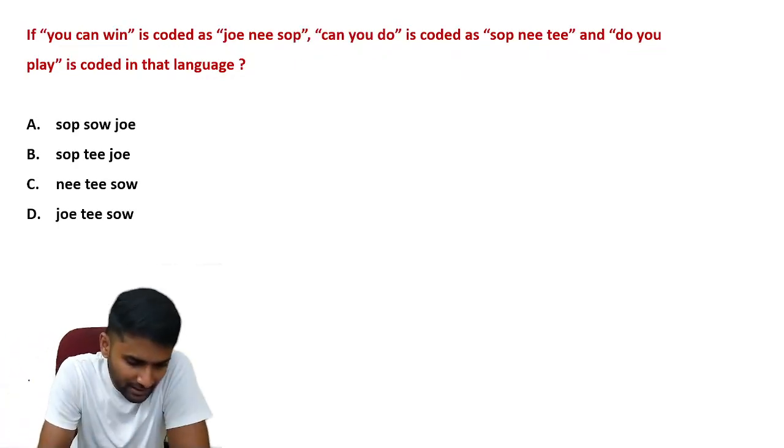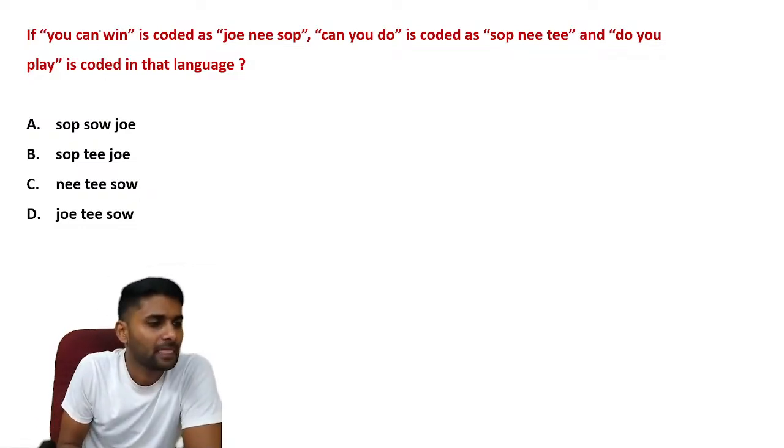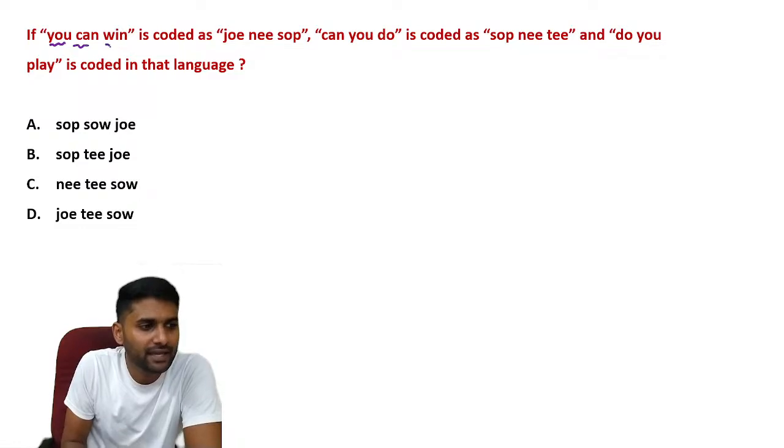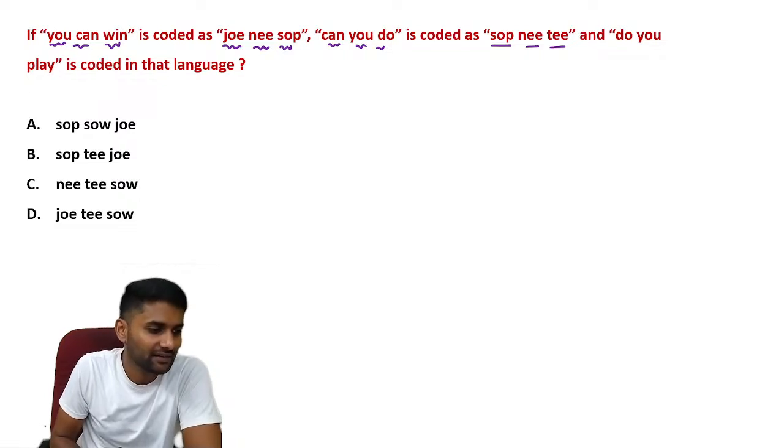Again, coding and decoding question concept. Now see, if you can win is coded as joy, ni, so, SOP, and can you do is coded as SOPNEET, then how is do you play coded in that language?